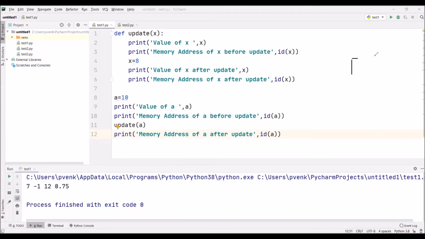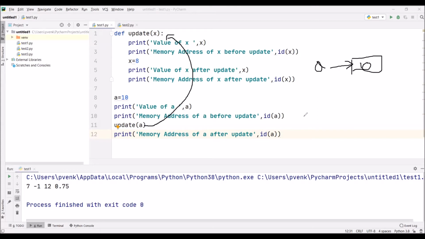What we are saying here is we have initialized the value of a with 10, so a is tagging to 10. When I passed this argument a to the function update, whether we are passing this by pass by value or pass by reference, call by value or call by reference concept, in reality we are not using either of them for sending the arguments to the function.